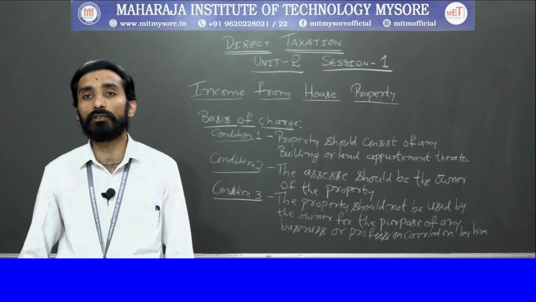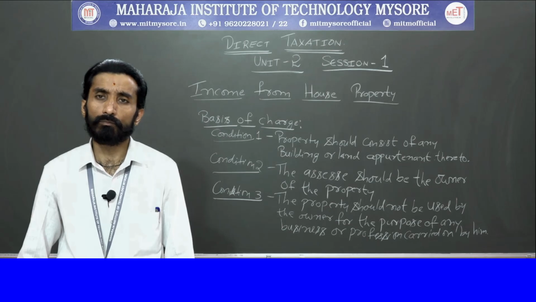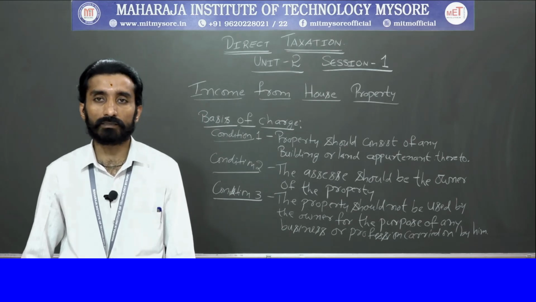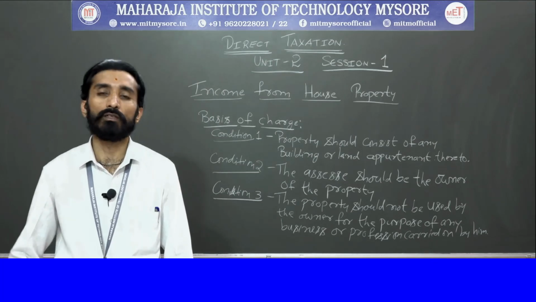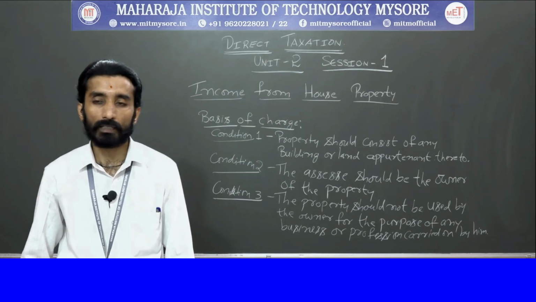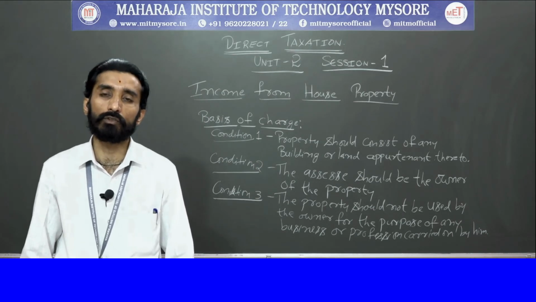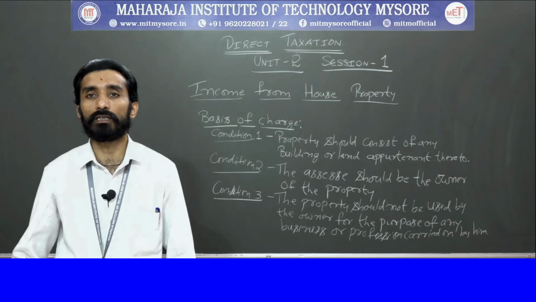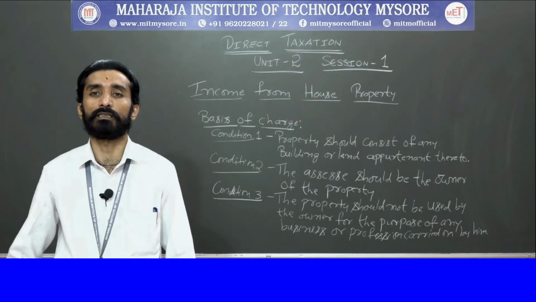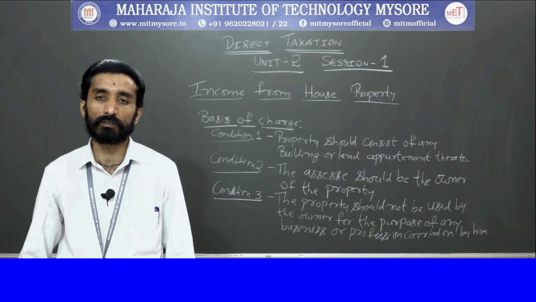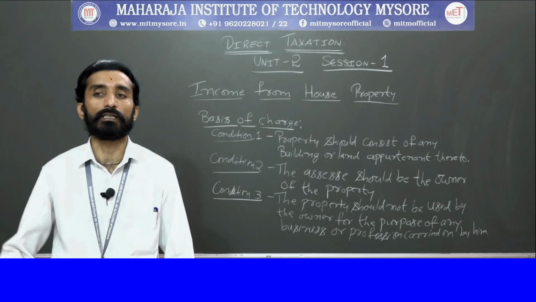Next thing is annual value of any one place in the occupation of the ex-ruler, because rulers will be having many palaces. So at that point of time, one palace based on that annual value will not be treated as property income. Next thing is income from house property by the local authority. Local authority in the sense, if it is Mysore, it will be taken as Mysore City Corporation, or Mandya City Corporation, Bangalore City Corporation, like that. Depending on that particular areas or vicinities, municipalities will be said as local authorities. So that is one thing.